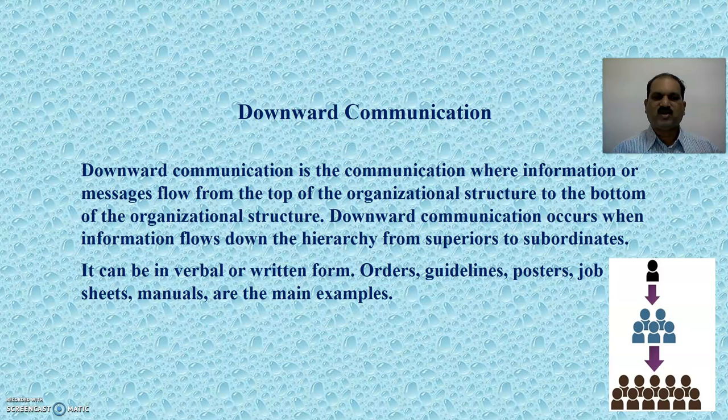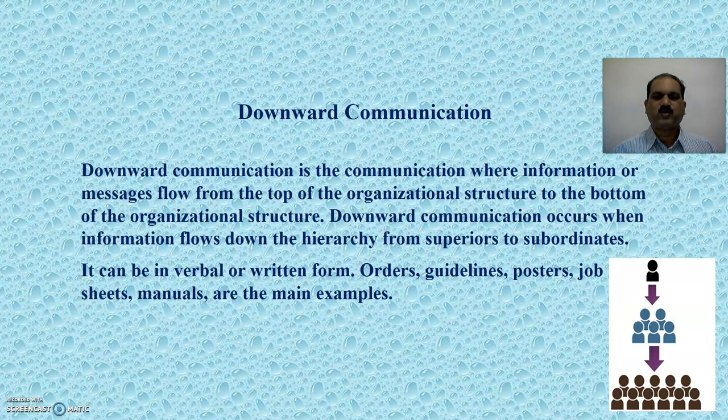In vertical communication, we have upward and downward communication. So let's see what is downward communication. Downward communication is the communication where information or messages flow from the top of the organizational structure to the bottom of the organizational structure. That is from the upper level management to the lower level management. Downward communication occurs when information flows down the hierarchy from superiors to subordinates. It can be in verbal or written form.